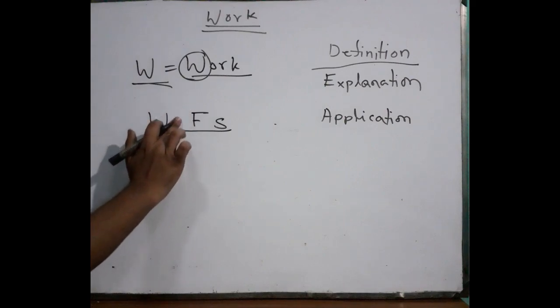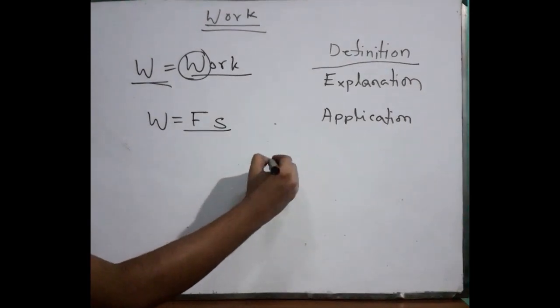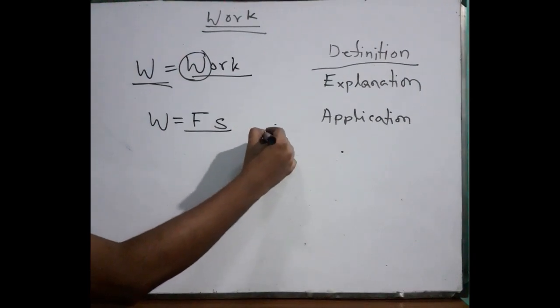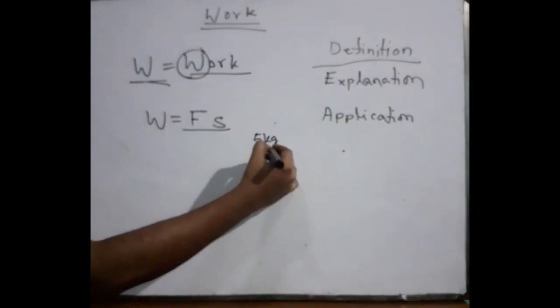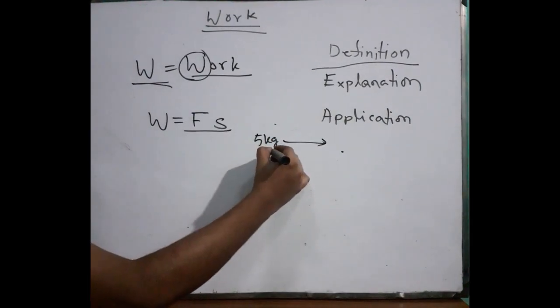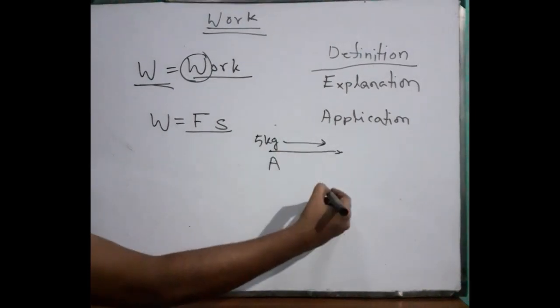First of all, for work you cannot indicate a direction. There is no indicating direction in work. I'm working, it doesn't matter in which direction I'm working. Just think about that. Suppose point A and point B. Someone is carrying 5 kg goods from point A to point B. So here the displacement is A to B, and also this C.